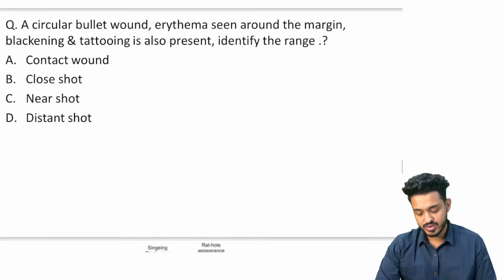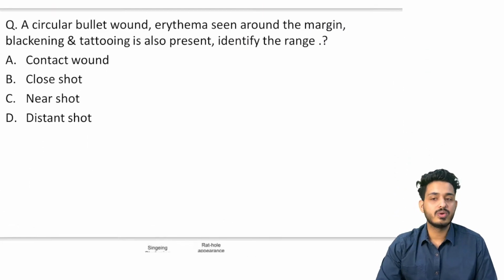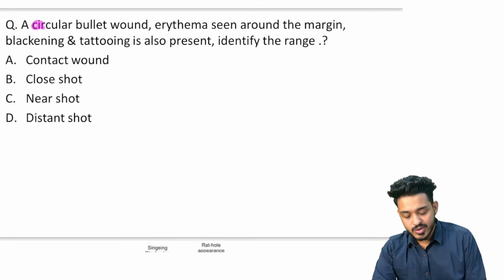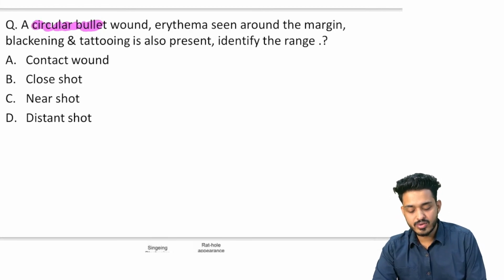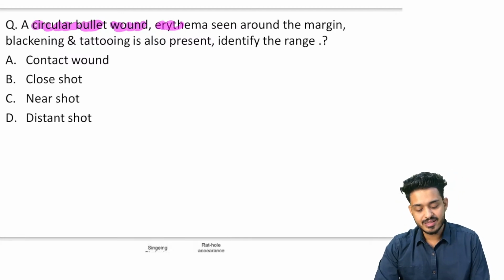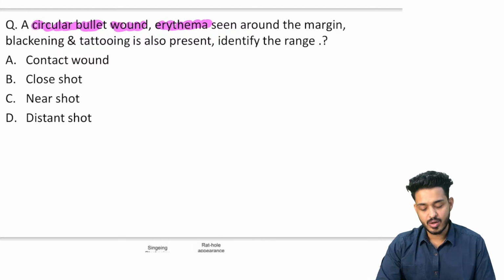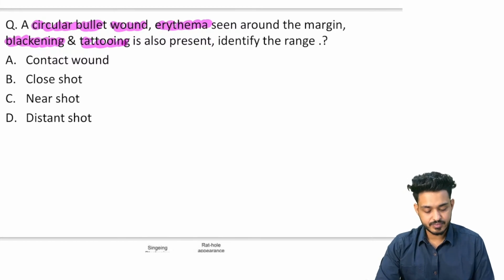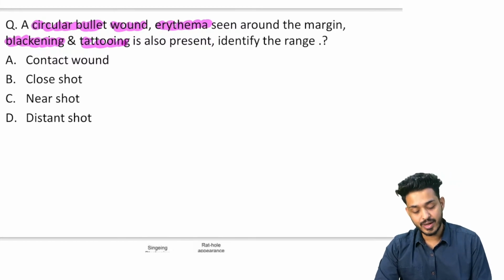Now about the shots, we are having a circular bullet wound. Erythema is seen around the margin. So now next thing, we are having the bullet injuries. Circular bullet wound is there. How are we going to assess from which distance the shot is fired, right? So erythema is there around the margin. Blackening is there, it is black. Tattooing is there. Okay. And we need to identify the range.